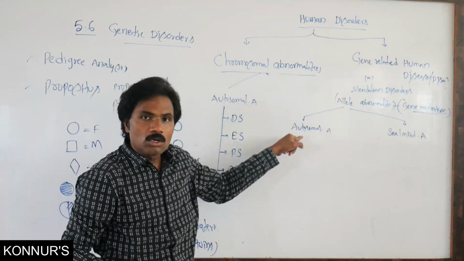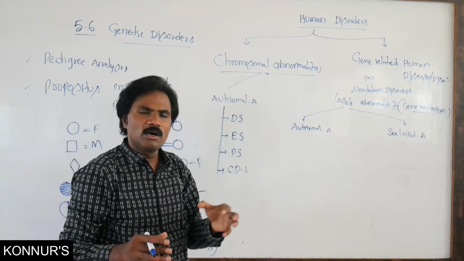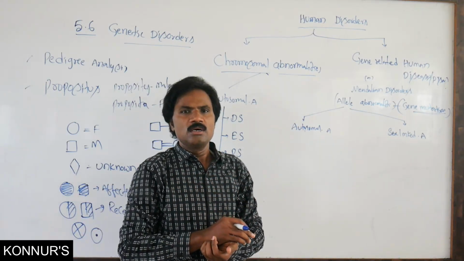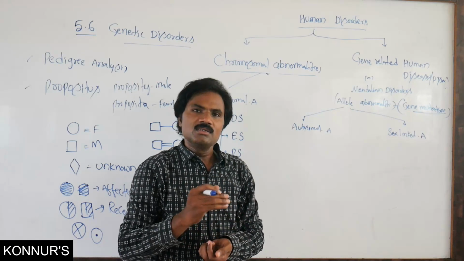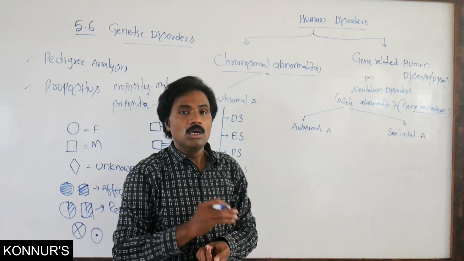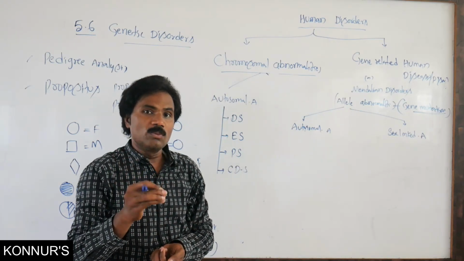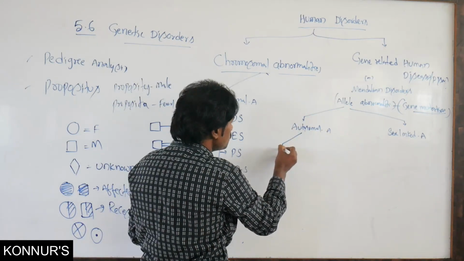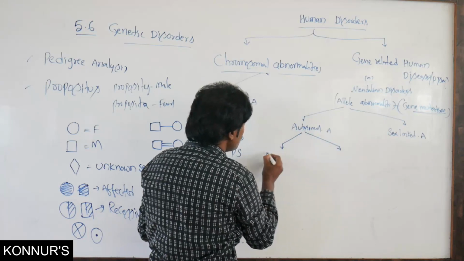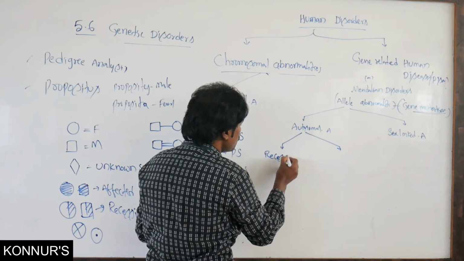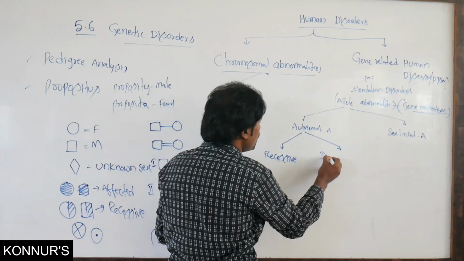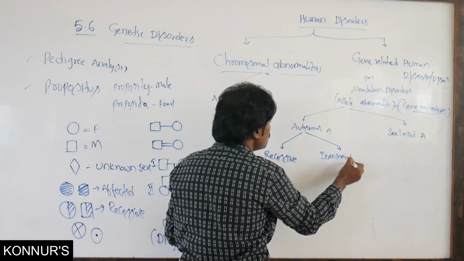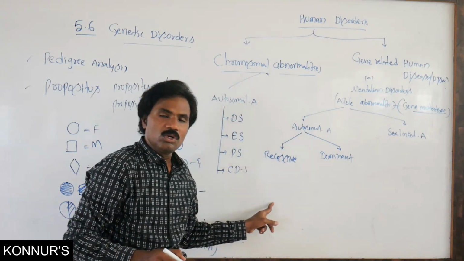In the autosomal disorders, some are recessive or carrier type, some are dominant. What are the autosomal recessive disorders?